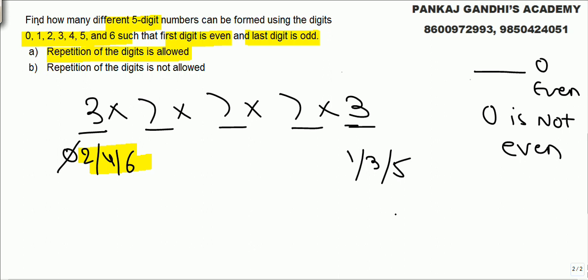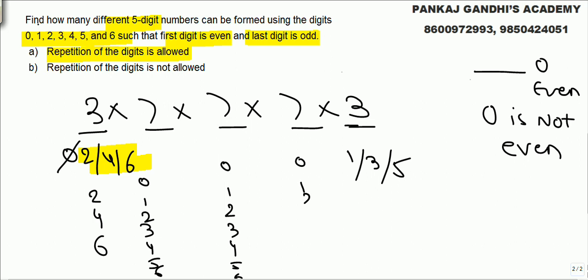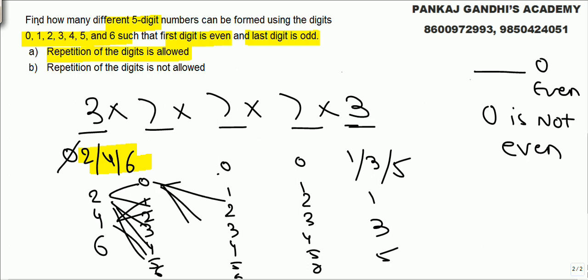We have already done this in the concepts video, where I explained why we multiply. This can be 2, 4 or 6. If you are not comfortable with why we do this, I am attaching the concept video with the solution. Then it can be 0, 1, 2, 3, 4, 5, 6, and again 0 through 6, and again 0 through 6, and for every one of these choices, again these many choices.